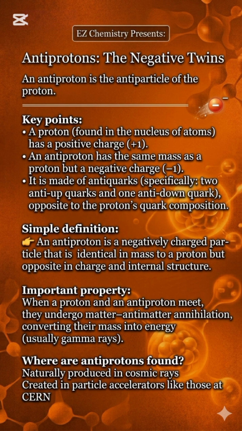Simple definition. An antiproton is a negatively charged particle that is identical in mass to a proton but opposite in charge and internal structure. Important property. When a proton and an antiproton meet, they undergo antimatter annihilation, converting their mass into energy, usually gamma rays. Where are antiprotons found? Naturally produced in cosmic rays, created in particle accelerators like those at CERN.